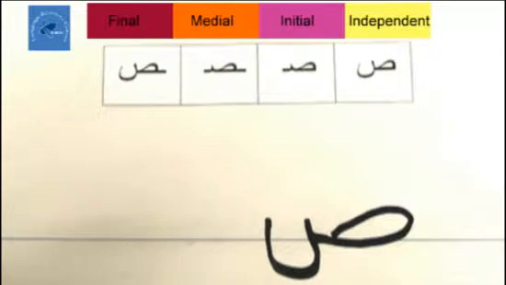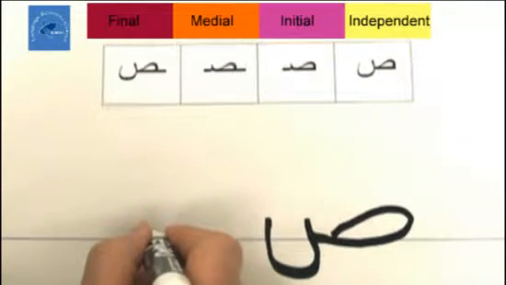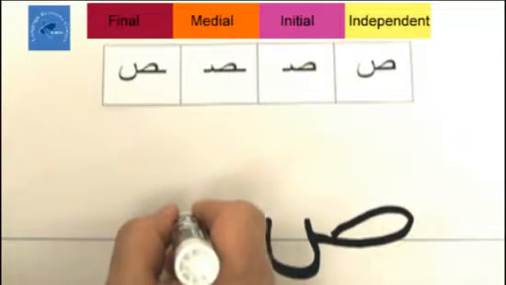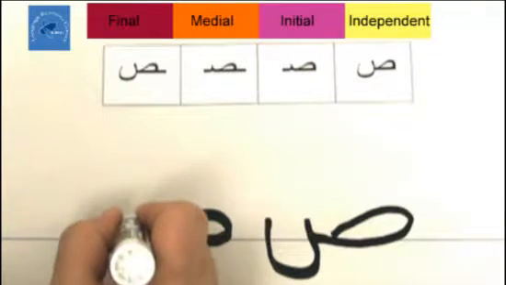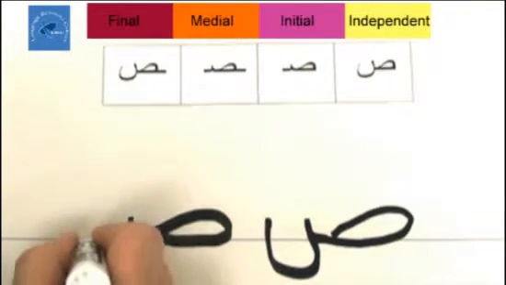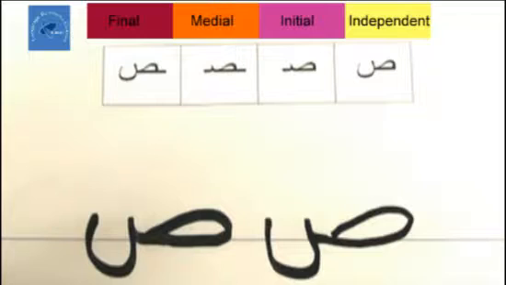Sa. One more time. Start right here, and we're going to do an oval loop. Go up, down, touch the line, come back, and a backwards U that goes under the line a little bit. Sa.